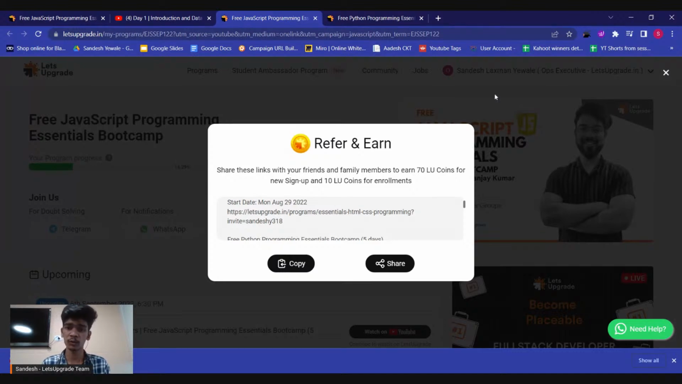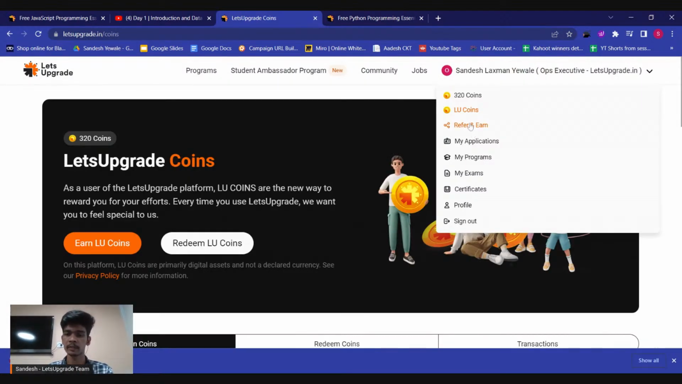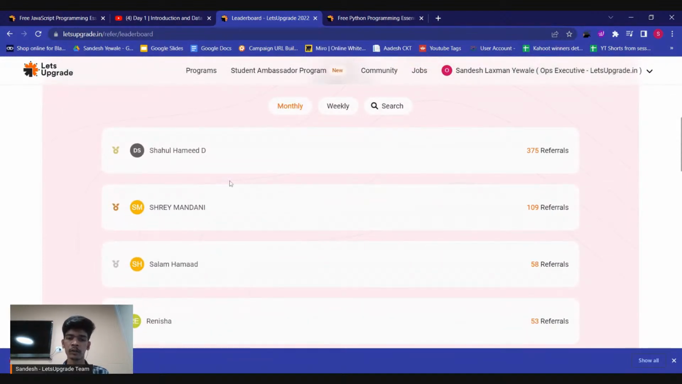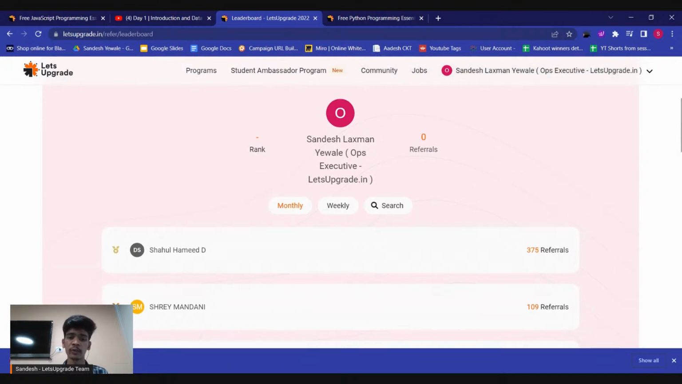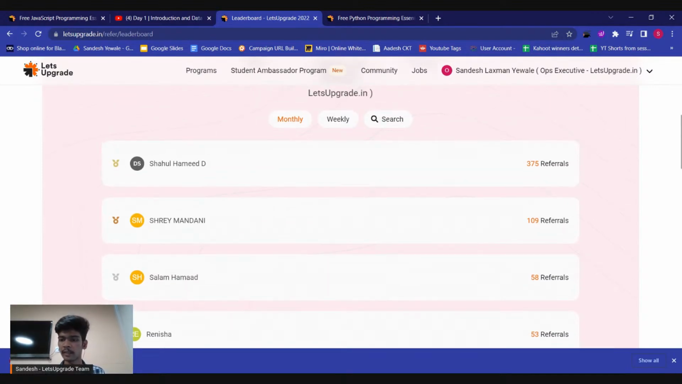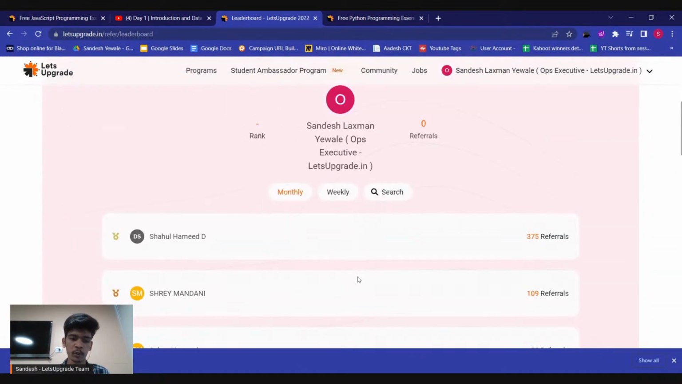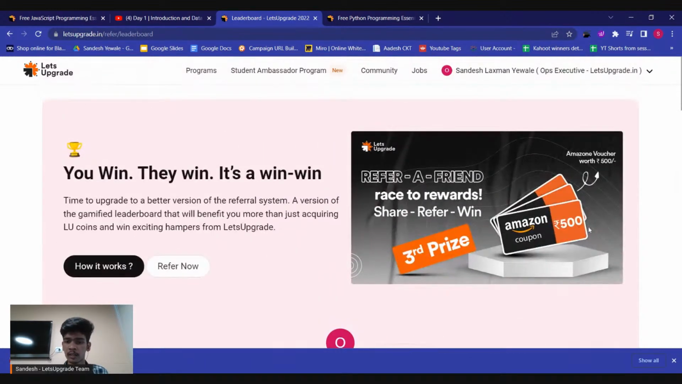That's not the only thing you can see here. When I go on LU coins, or let me just fix my camera. Okay, when I go on refer and earn, if you come first, second, or third on this leaderboard. So how can you come first, second, or third in this leaderboard? You just need to refer as many as you can. Let me see, Shaul has 375 referral points. So when you get these many points and come in the top 3 of this leaderboard, you can get exciting rewards.